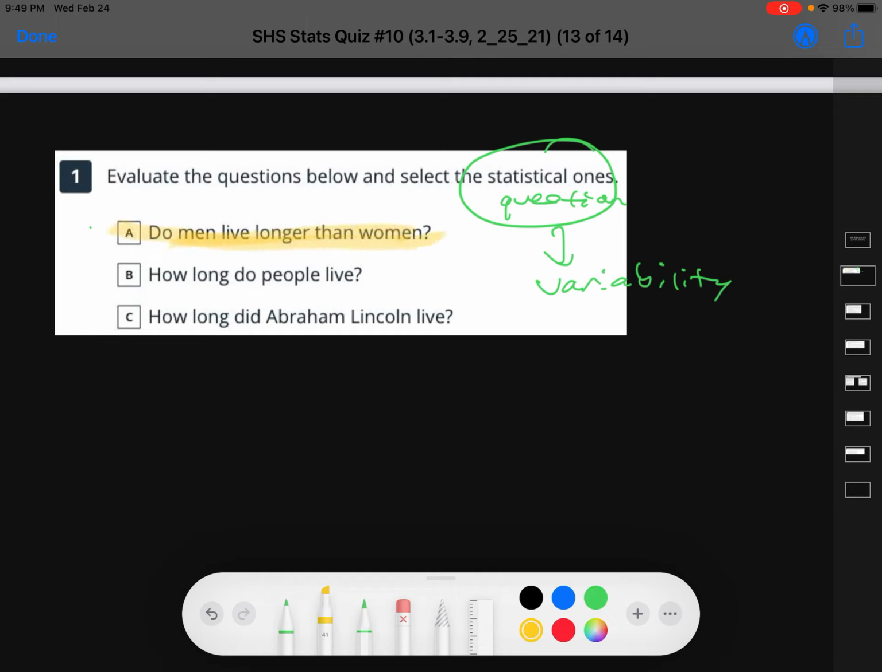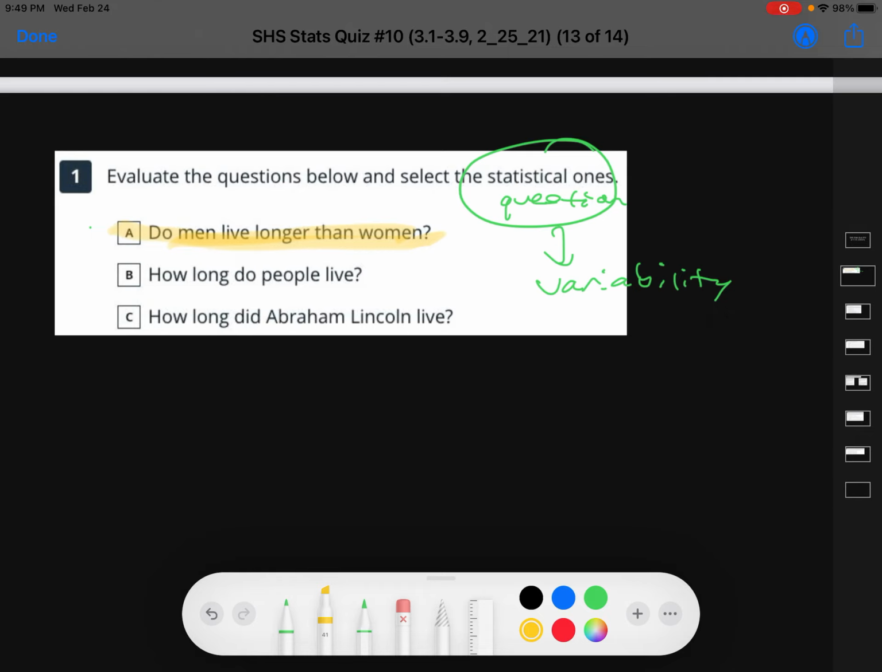right? Maybe here in California, men and women both live to 80. And maybe in Nevada, it's men 78, women 76. It can vary in different states. That's the point. Okay, here's another one.